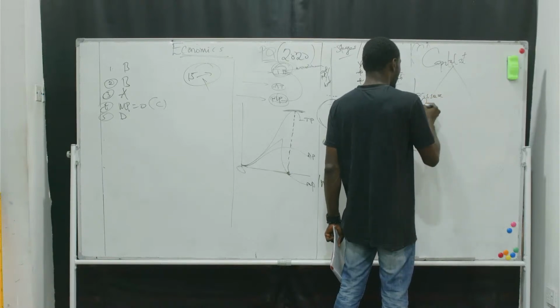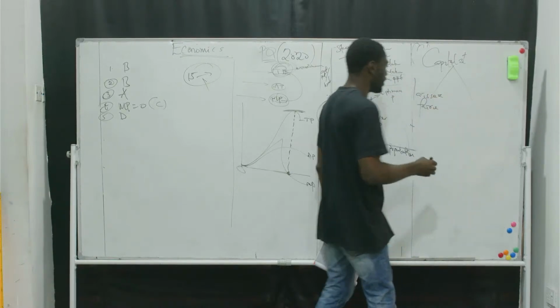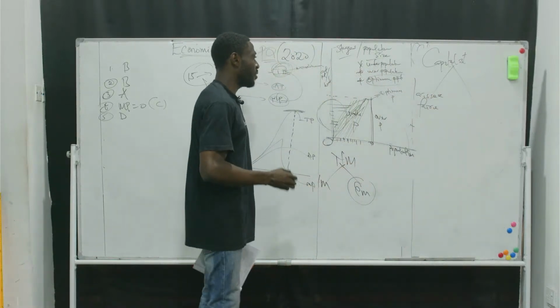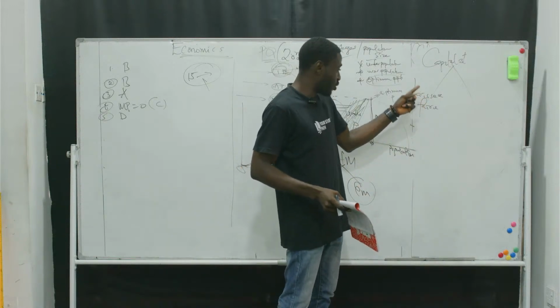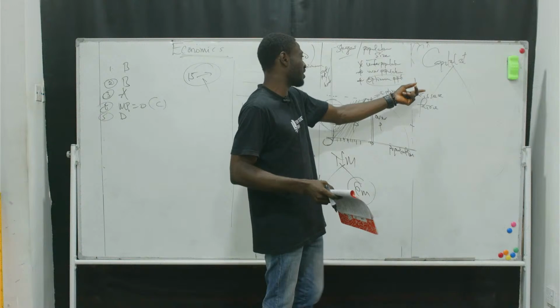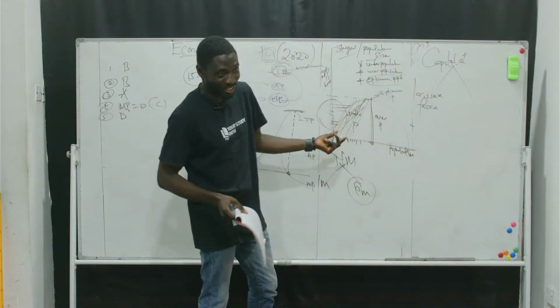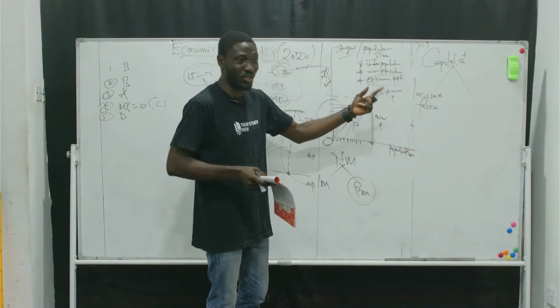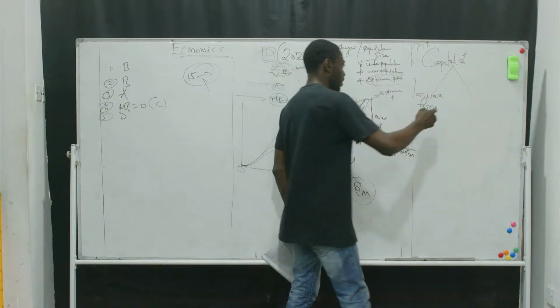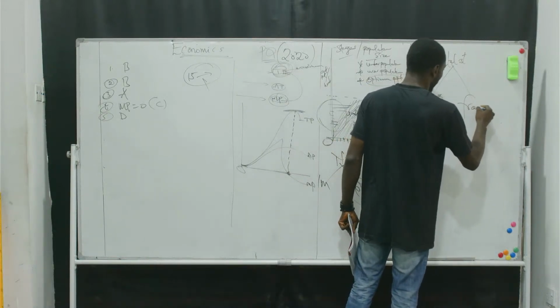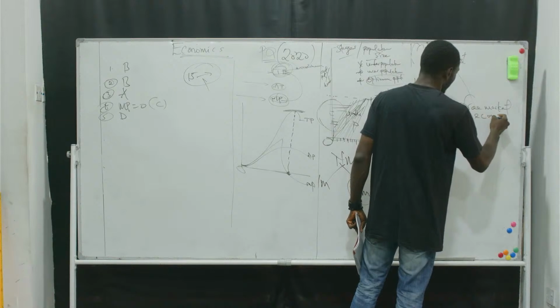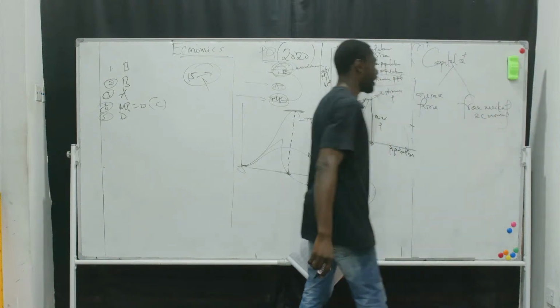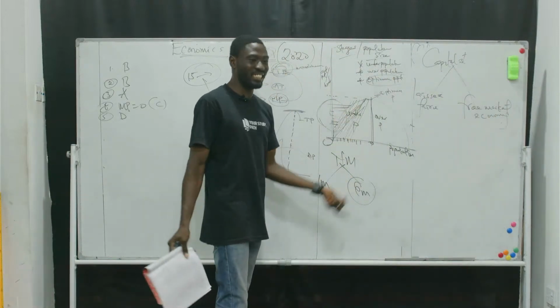I pronounce it in the way I can spell; those in French can pronounce it another way. Then this one is free market economy, or market economy.